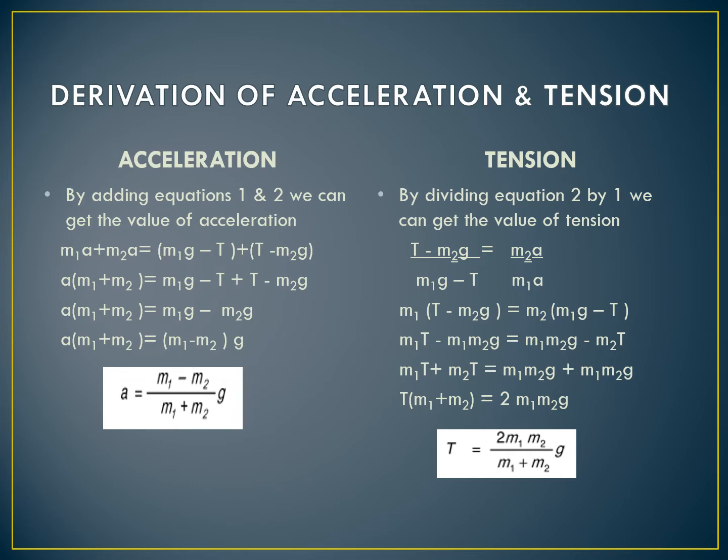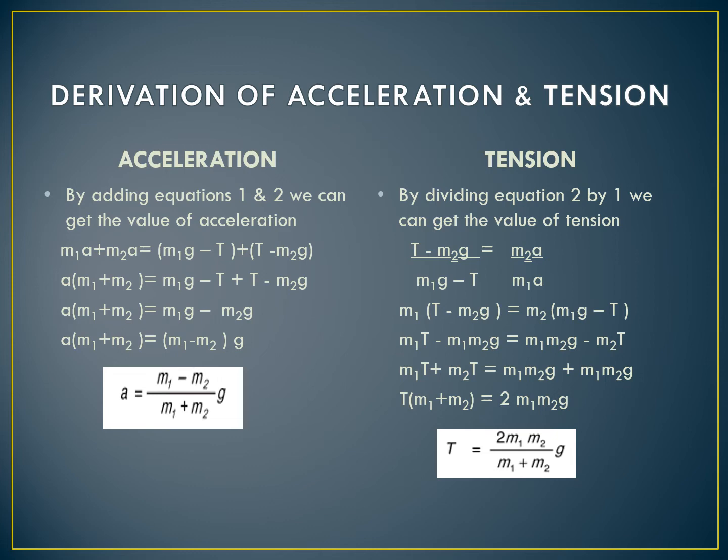Now for the derivation of tension, we will divide equation 2 by equation 1, that is T minus m2g divided by m1g minus T, and it is equal to m2a divided by m1a. From here a will be cancelled out and then we'll cross multiply the equation. So after cross multiplying, we'll get on the left hand side m1 multiplied by T minus m2g, and on the right hand side we get m2 multiplied by m1g minus T.